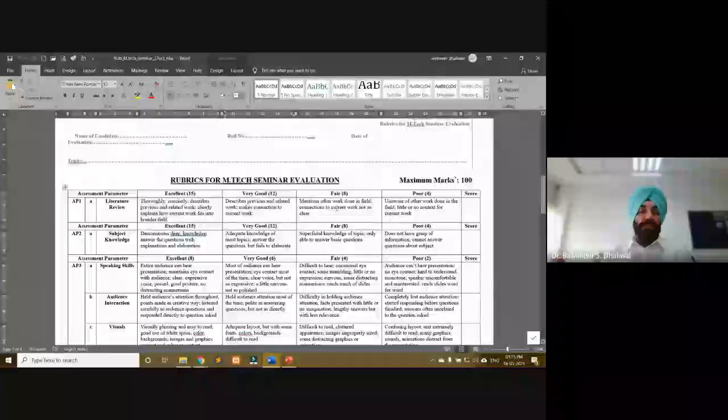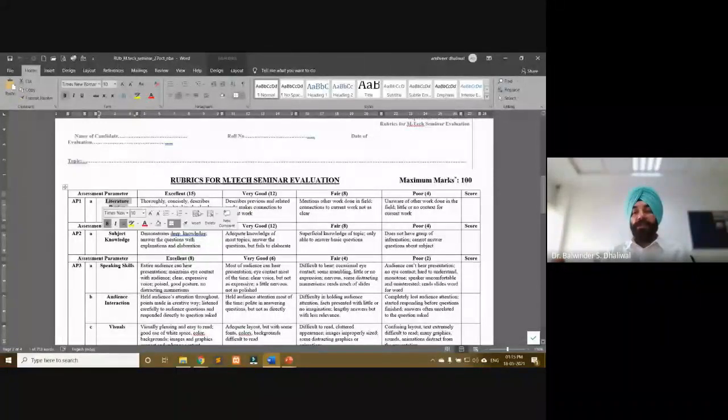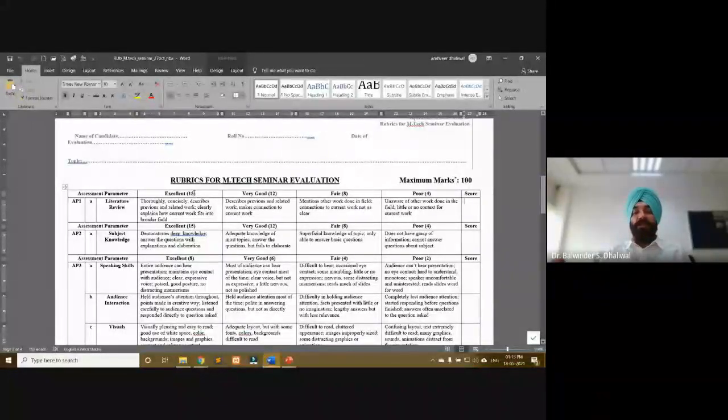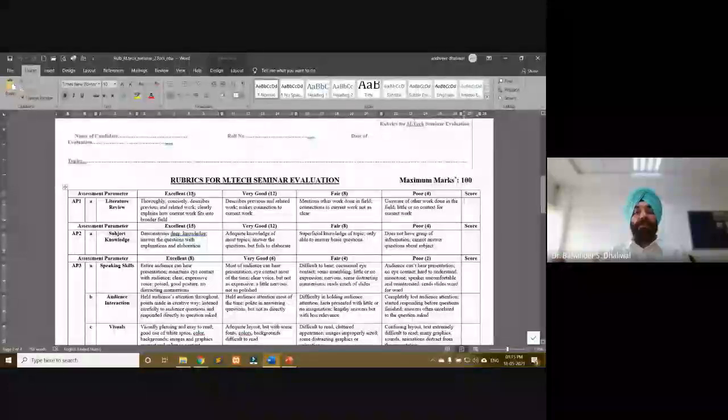Students were awarded depending upon their presentation and how they have performed on this particular assessment parameter, and accordingly we awarded the score in this last column. So whether 15, 12, 8 or 4. In the first phase we use fixed numbers like 15, 12, 8, 4. Here we can also have variation.